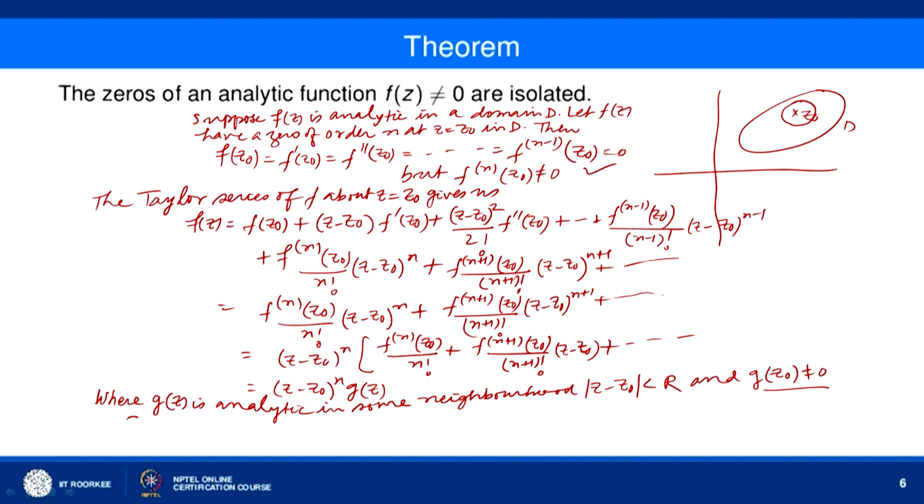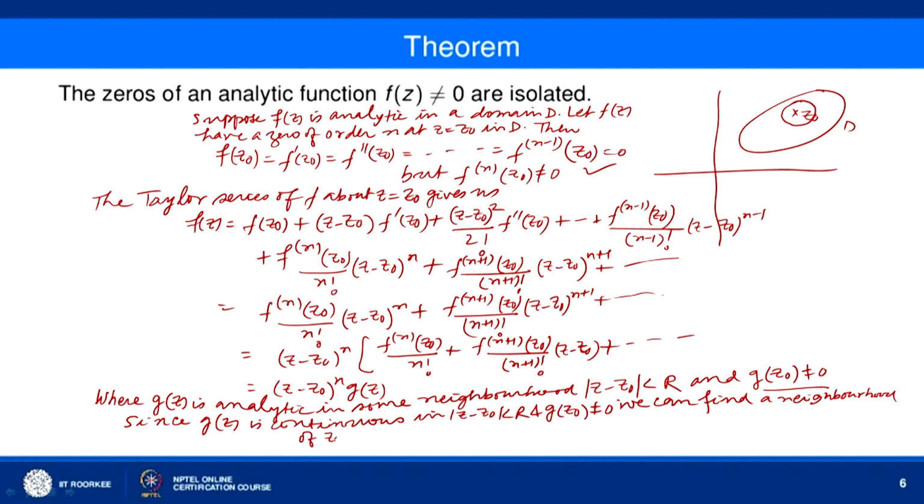Since g(z) is continuous in |z minus z naught| less than r, and g(z naught) is not equal to 0, by continuity we can find a neighborhood of z naught such that g(z) is not equal to 0 for any z in this neighborhood.